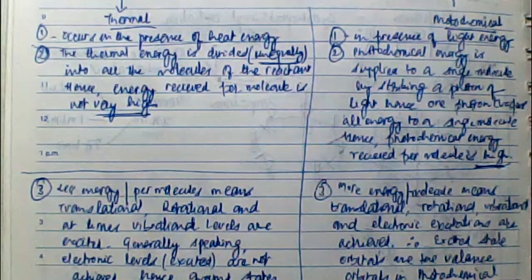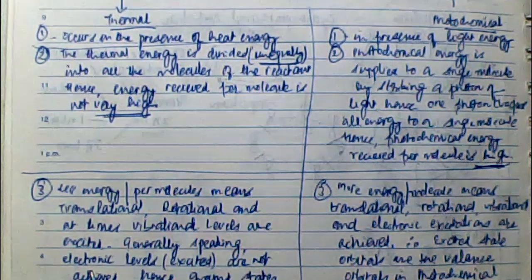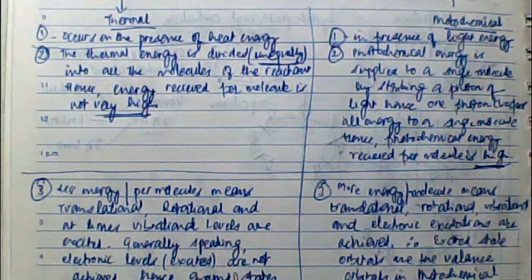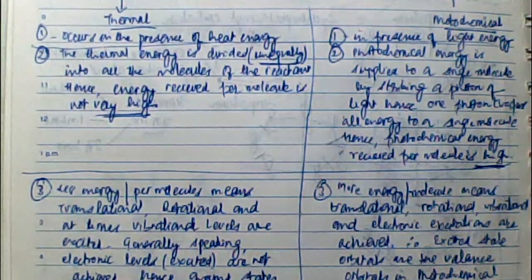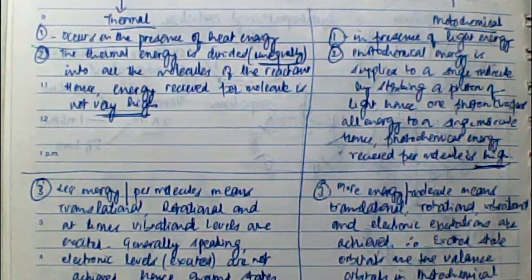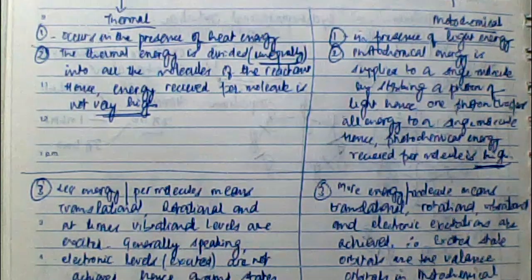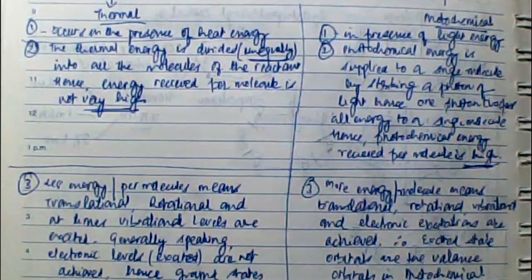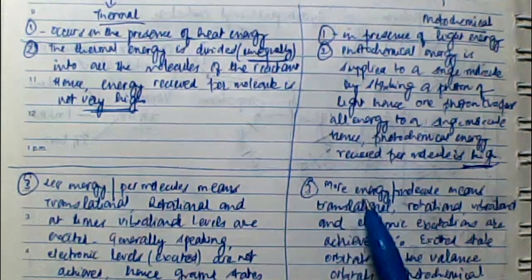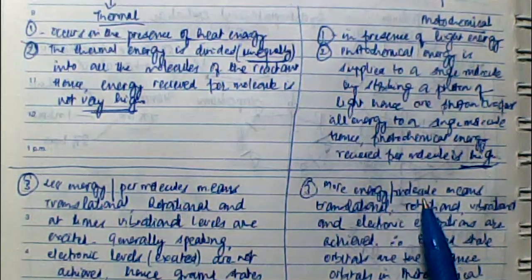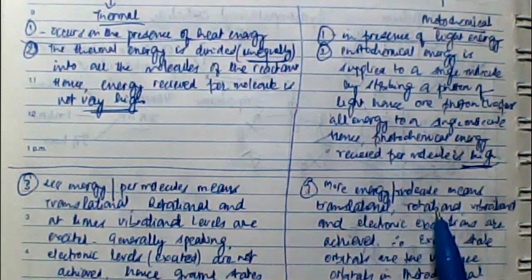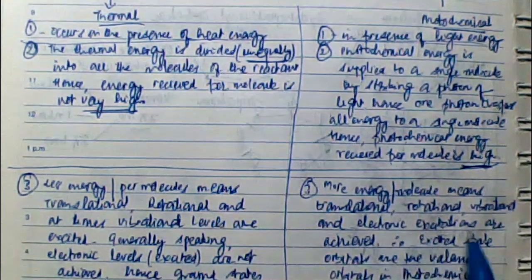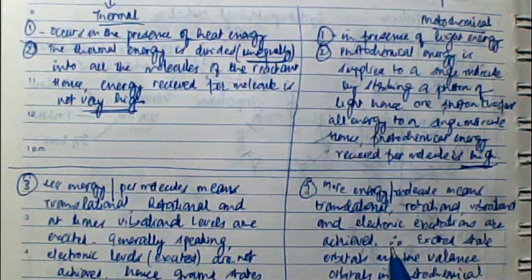Therefore, generally speaking, electronic levels, which we call excited levels, are not achieved, and hence the valence states in the thermal reaction are ground states. Since excited states are not achieved, the valence orbitals in the case of thermal reaction are the ground state orbitals only. And if you contrast this with photochemical energy, more energy per molecule is received in photochemical conditions. This means, of course, translational, rotational and vibrational levels, and along with this, the electronic levels will be excited. And therefore, we expect that in photochemical reactions, the valence orbitals are excited states.